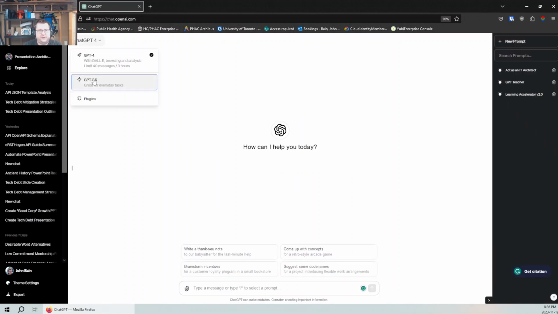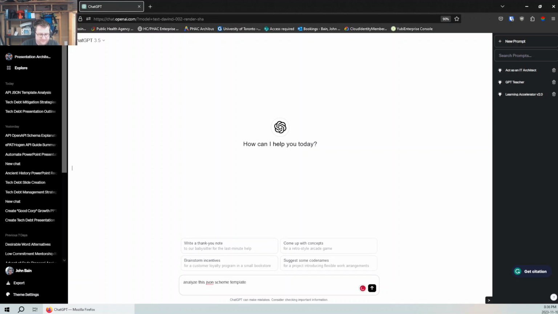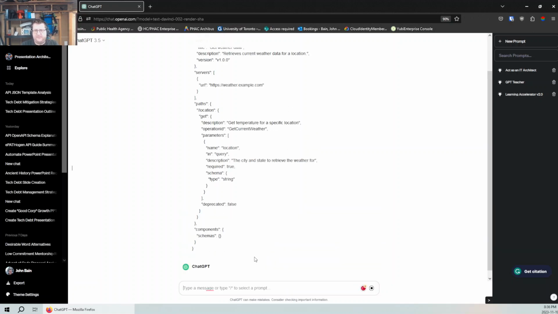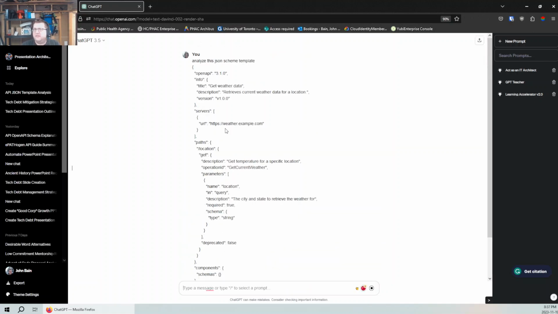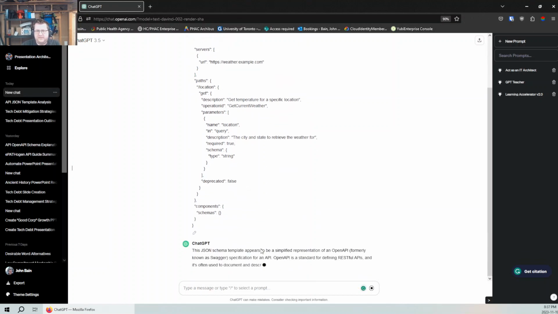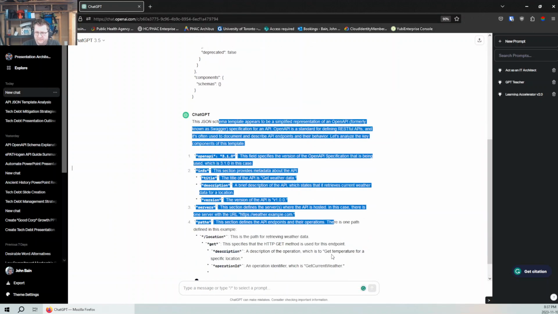So we're going to use GPT 3.5. Analyze this JSON schema template. So we're telling it it's a template, and I want it to review it. There we go. So it's going to do its analysis. There we go. The JSON template appears to be simplified.